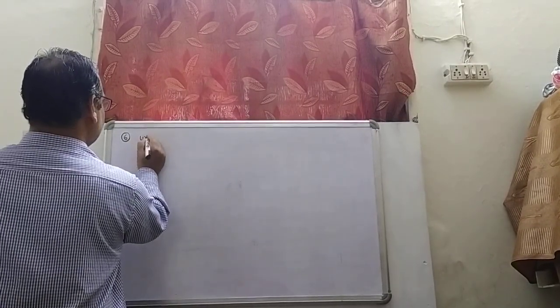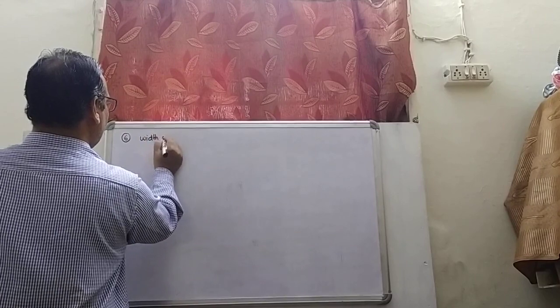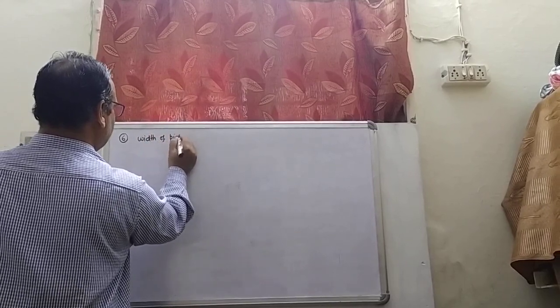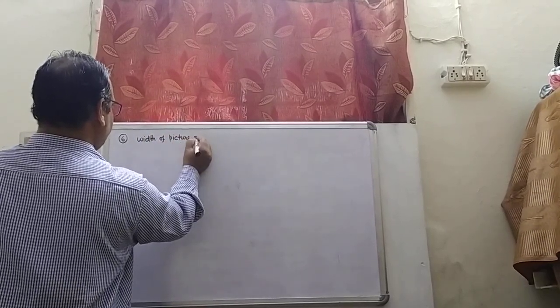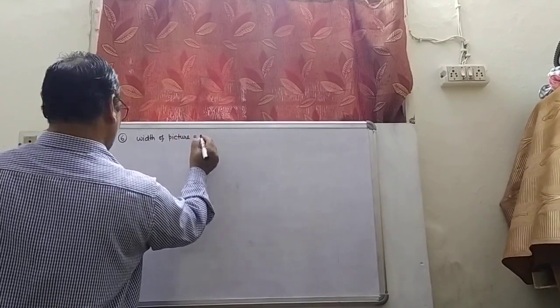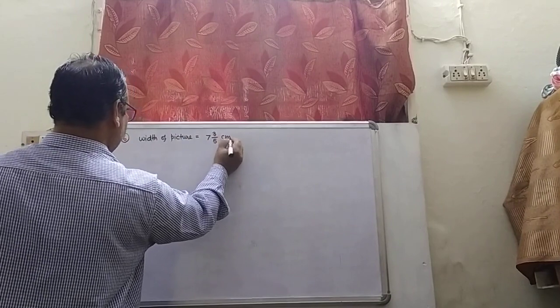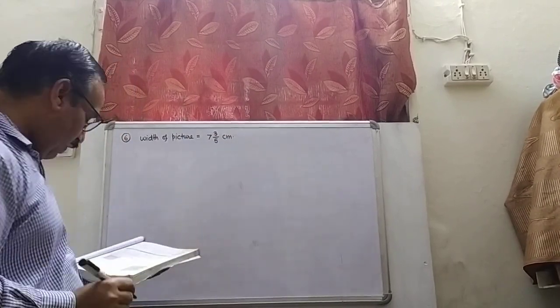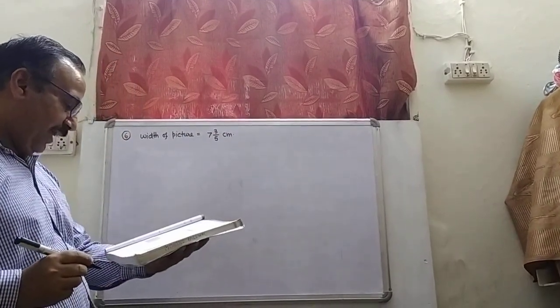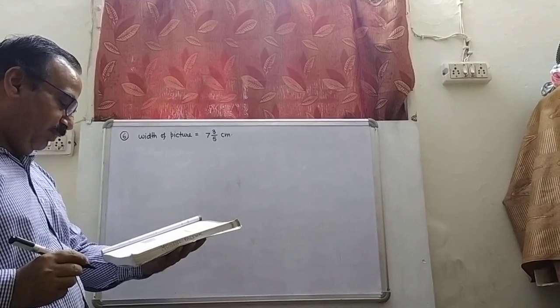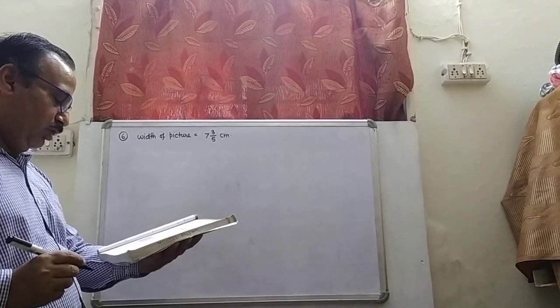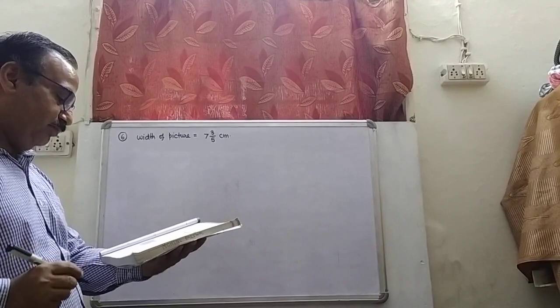The width of the picture is given to you as 7 whole 3 upon 5 centimeter. Now, to fit in the frame, the picture cannot be more than 7 whole 3 by 10 centimeter wide.